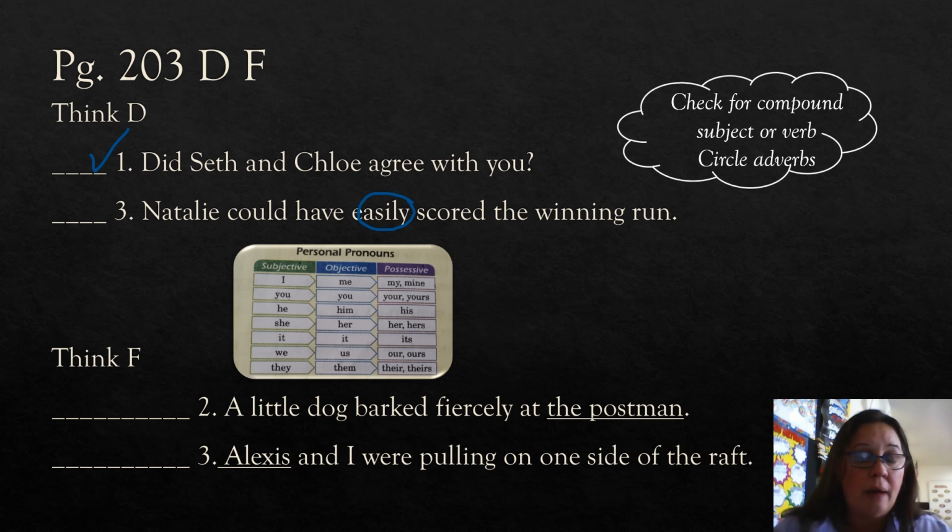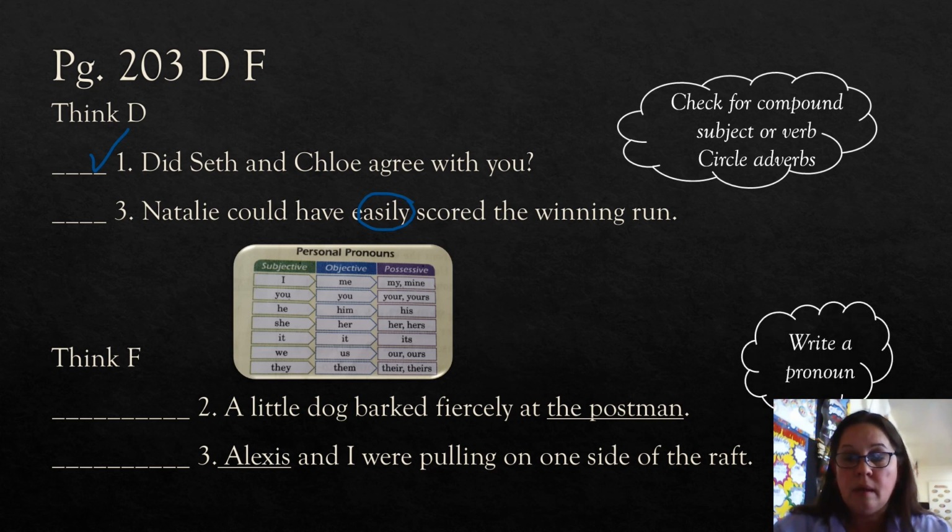Okay, so what would we say here? The little dog barked fiercely at the postman. We're going to bark at he? No. Let's look across. He, him, his. A little dog barked fiercely at him, or a little dog barked fiercely at his. Well, actually, we're talking about him. So that would be your answer.